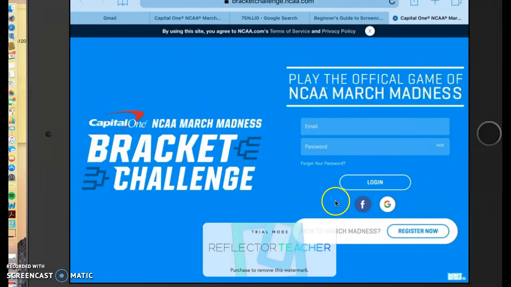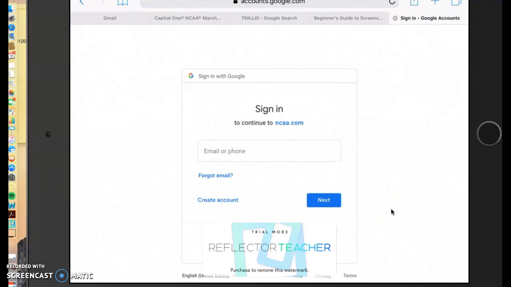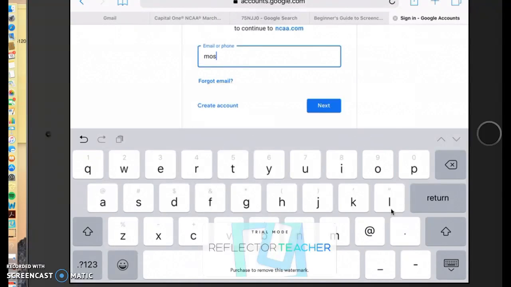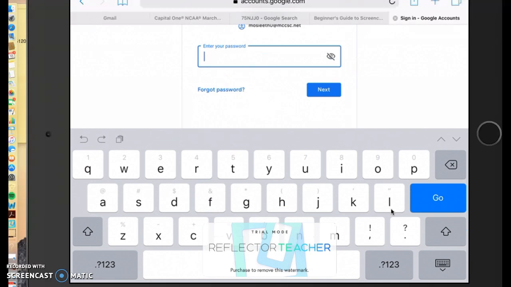Down here it says Facebook or Google. You want to click Google. When choosing that, you will now sign into your Gmail account, your school Gmail account only. And after doing so, you will be brought to the website to where you will create your own bracket.